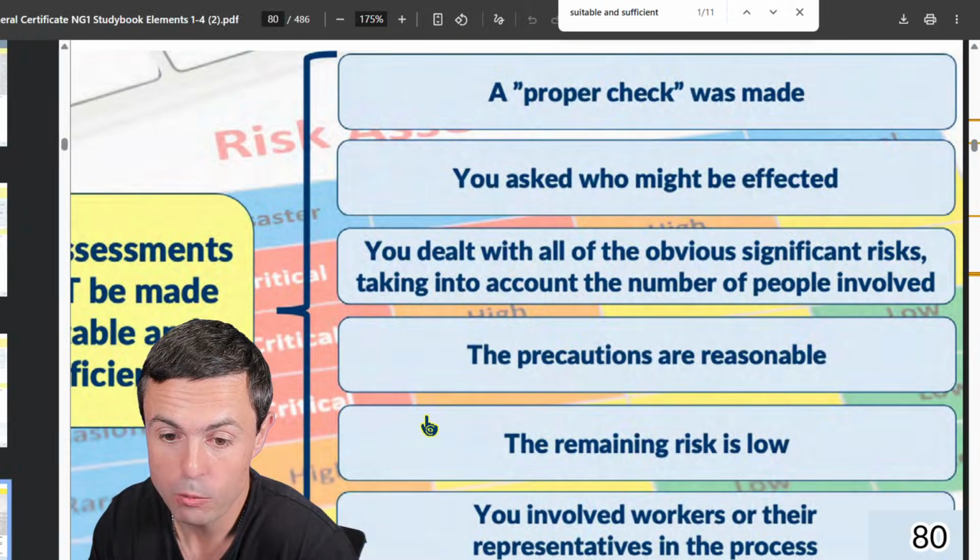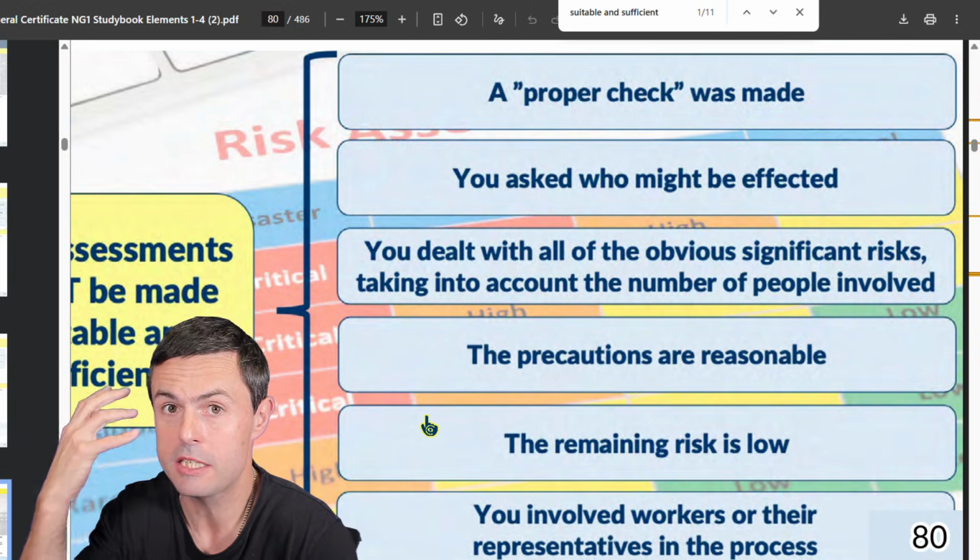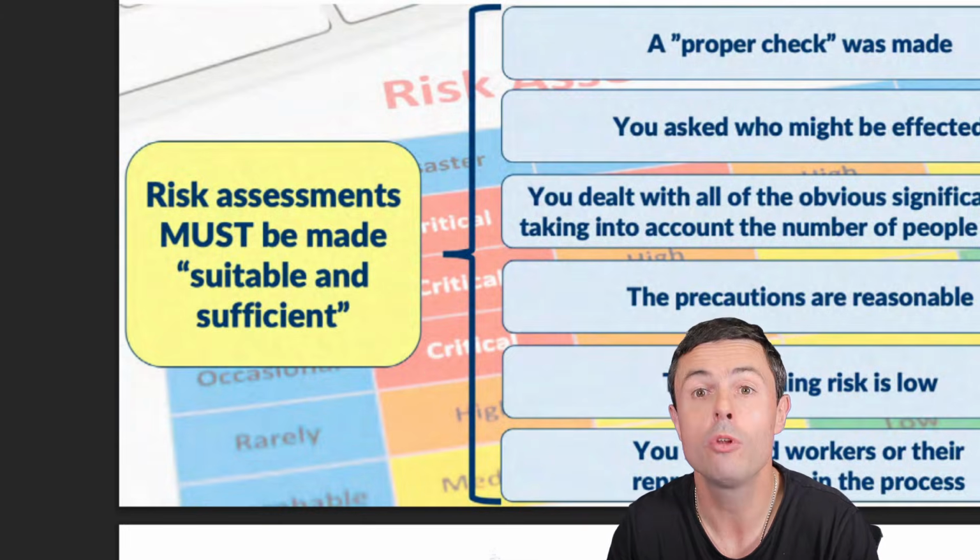So the question is, give your opinion on whether the risk assessment for this algae removal work meets that criteria. Look, was a proper check made? Did we consider who's affected? Did we end up with all the reasonable precautions implemented? Is the risk now low, and did we involve workers or their representatives in the process? Did we do those things or not? Some of those things maybe we did, some maybe we didn't. You have to give your opinion on whether it is, in the end, suitable and sufficient.